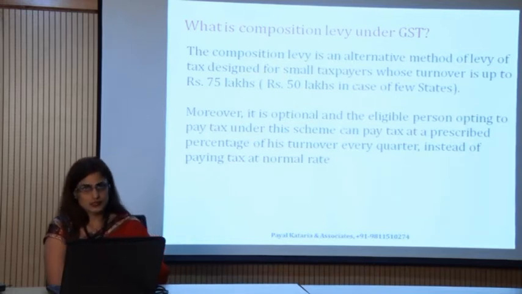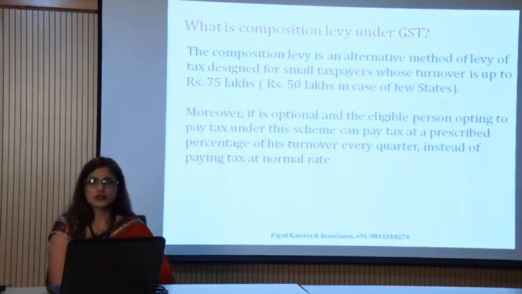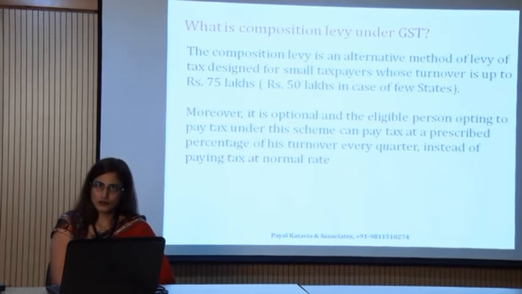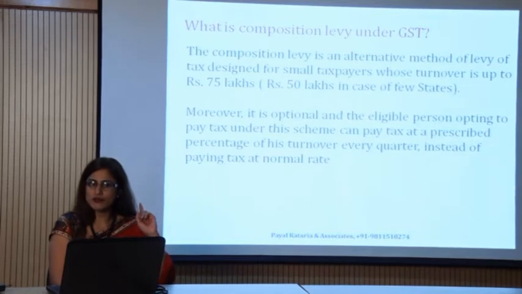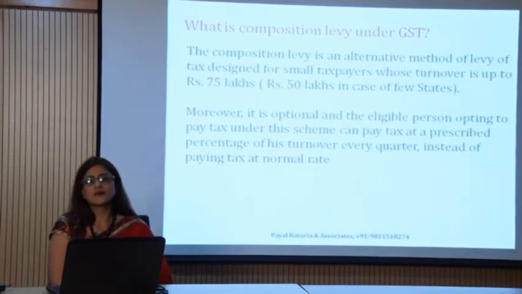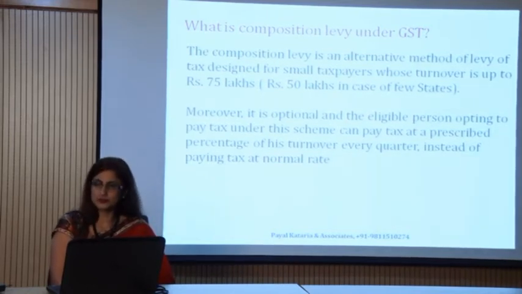So friends, in the slide it is shown as 75 lakhs, but I would like to tell you the recent updates, the recent notification of GST. As per the recent notification, the limit is not 75 lakhs right now; now the limit is 1 crore.